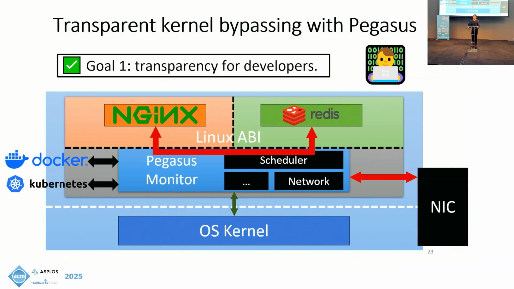Pegasus uses the Linux API to avoid any application modification. It applies in-process isolation to ensure security and reliability guarantees. And it can be integrated with common cloud infrastructures and support a container interface. More design and implementation details are discussed in our paper.